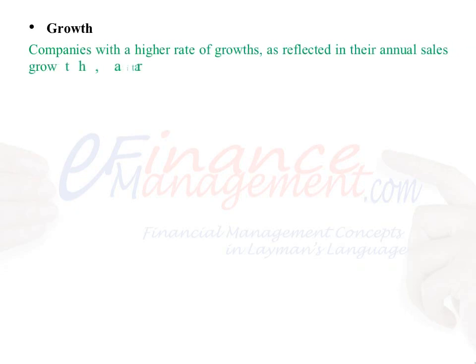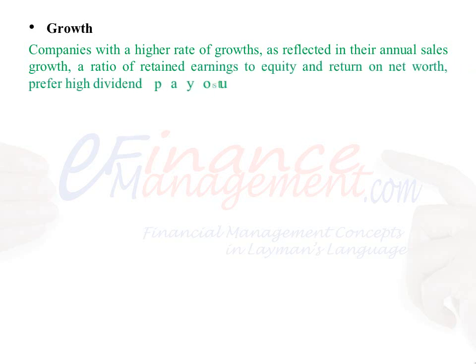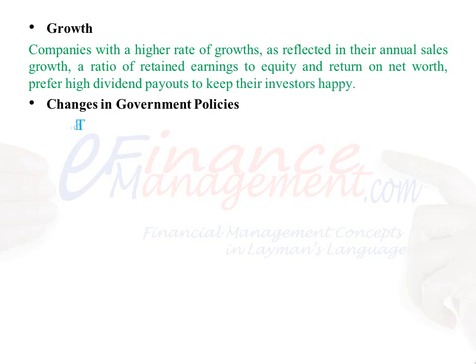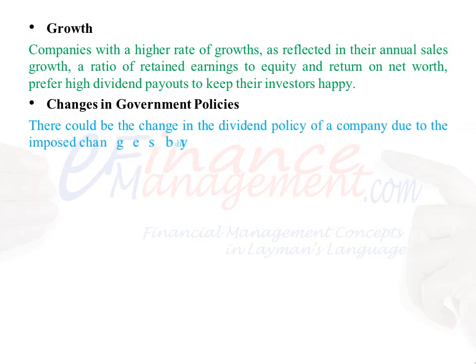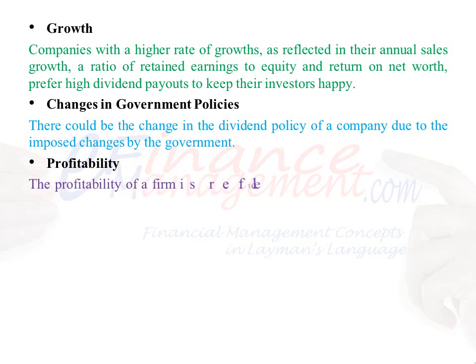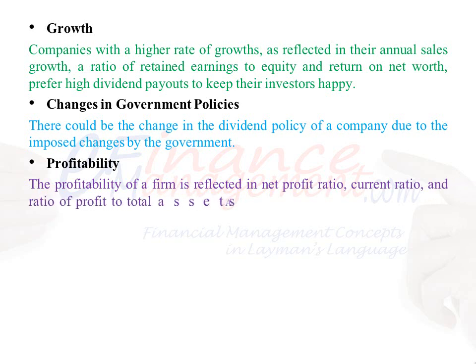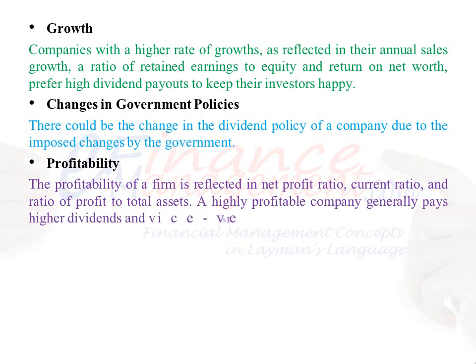Growth: companies with a higher rate of growth, as reflected in their annual sales growth, a ratio of retained earnings to equity and return on net worth, prefer high dividend payouts to keep their investors happy. Changes in government policies: there could be a change in the dividend policy of a company due to the imposed changes by the government. Profitability: the profitability of a firm is reflected in net profit ratio, current ratio, and ratio of profit to total assets. A highly profitable company generally pays higher dividends and vice versa.